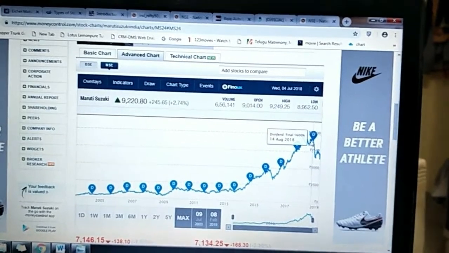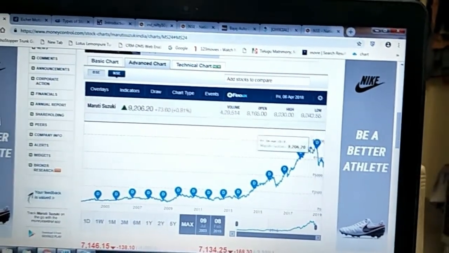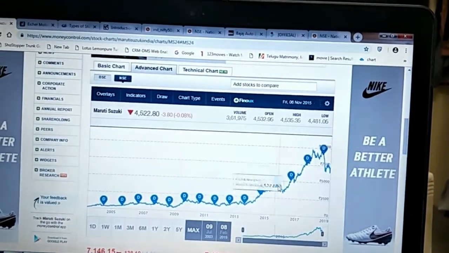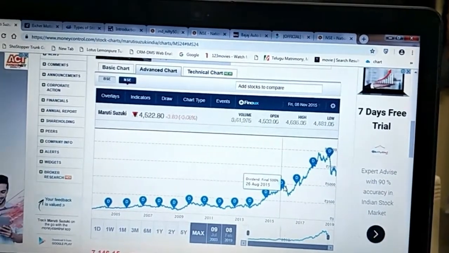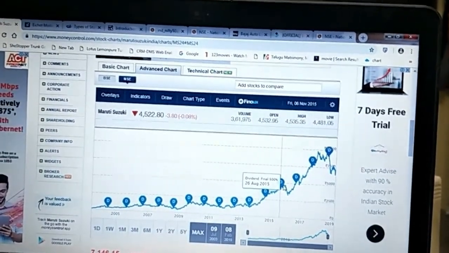So what do you think? Investors make a decent amount of money, but what about the traders? They will just enter here and exit here, one day, two days, that's it, a max of a month.